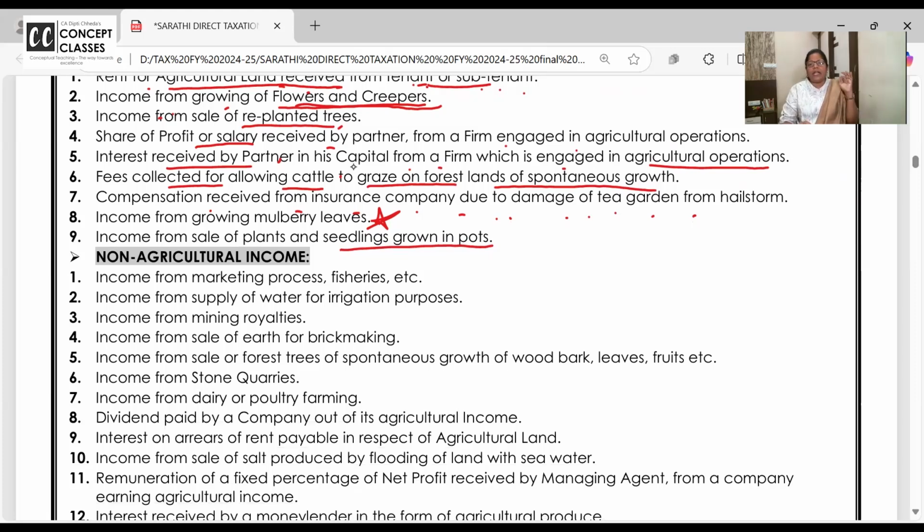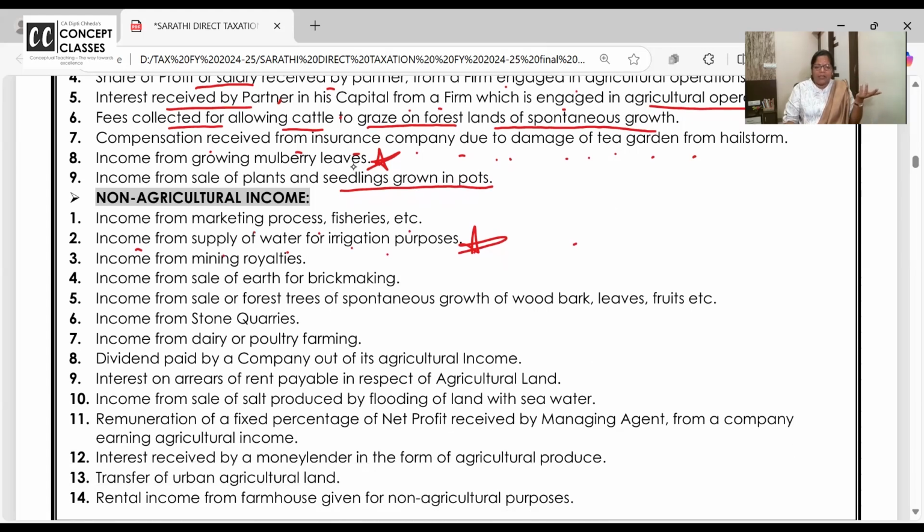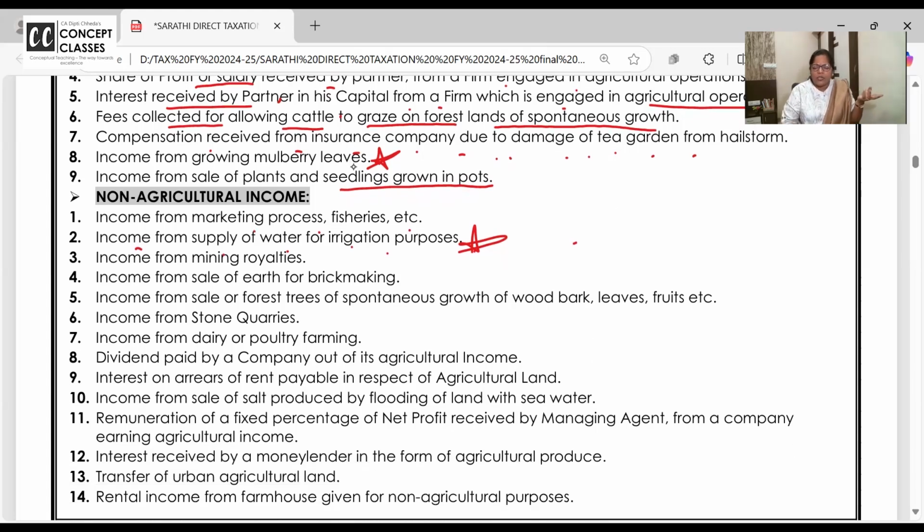Even if you are doing it on agricultural land, but you are doing marketing process, fishery, ये रहा, income from supply of water for irrigation purpose, taxable. Mines, all mines are located on agricultural land, but what activity they are doing? Mining, taxable. Income from sale of earth for brick making. Have you seen when you go in train in the agricultural land only, they put up those big heaters and they make bricks which are used for building? You all must have seen in train. Very well, a commercial activity, taxable.